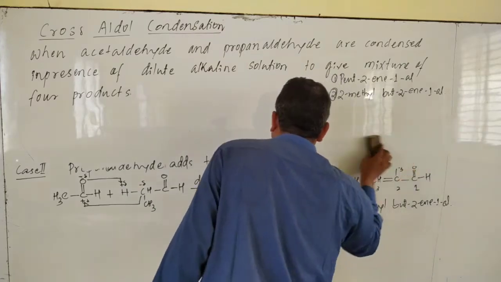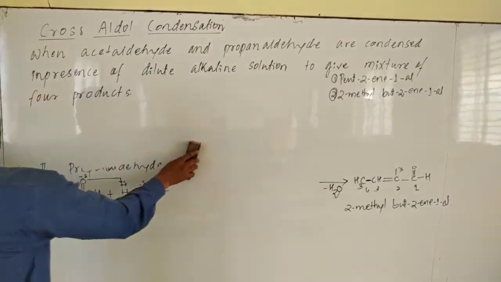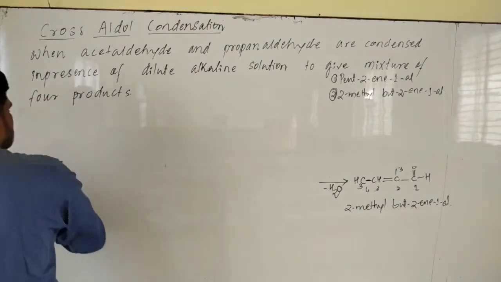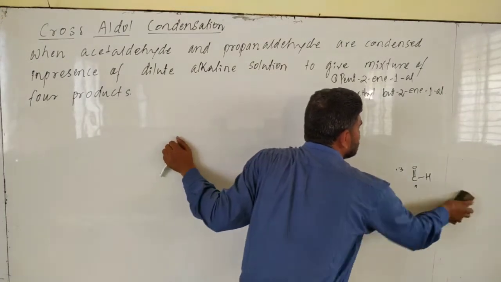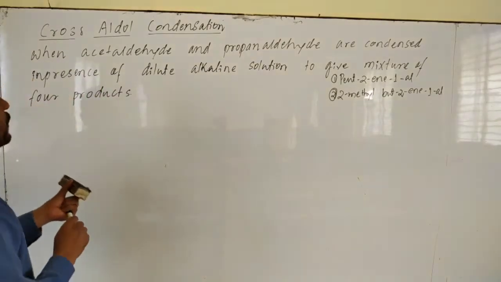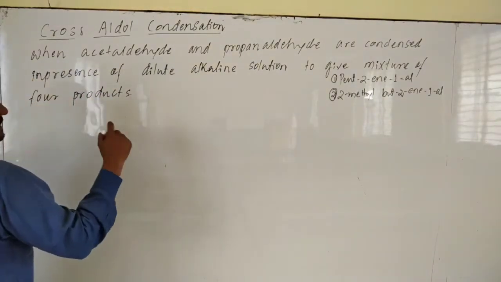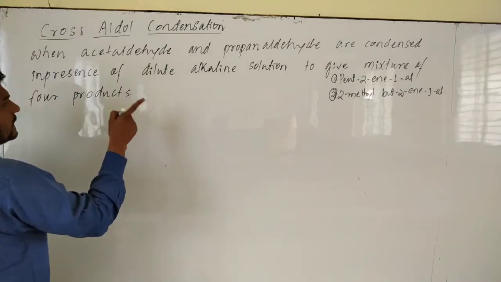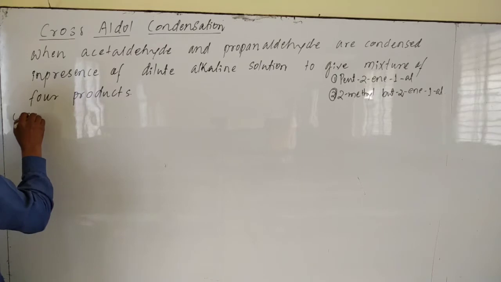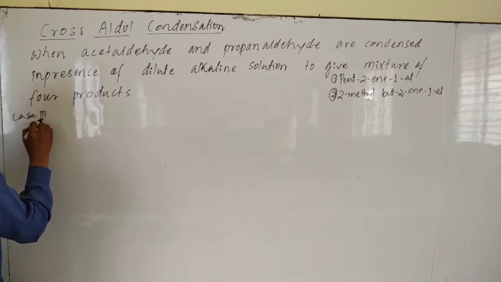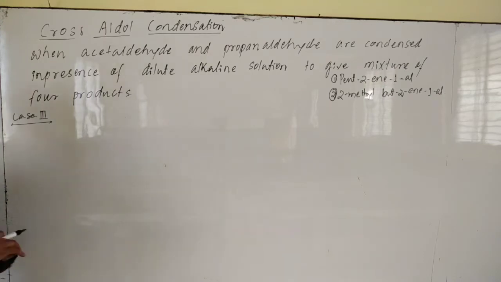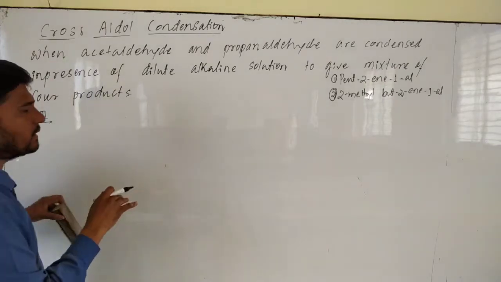Now, another two products formed during this reaction are simple aldol condensation products. Taking case number 3, I will complete all the cases. Later I will explain how to remember this reaction in a very simple manner.